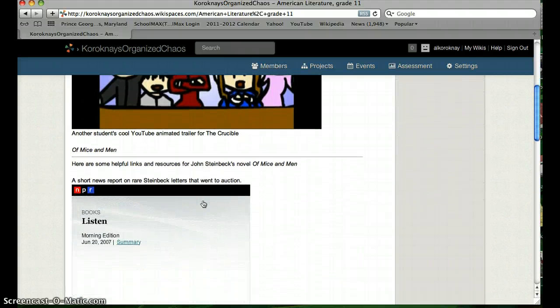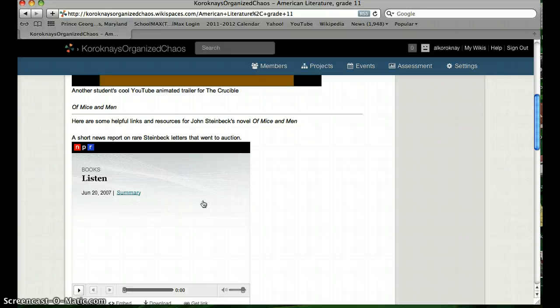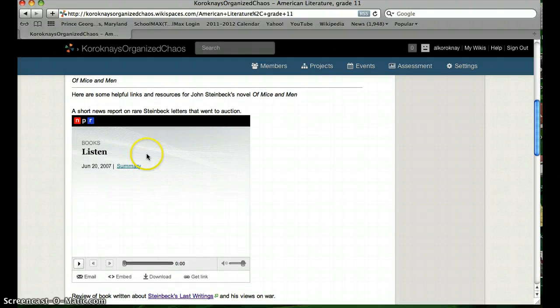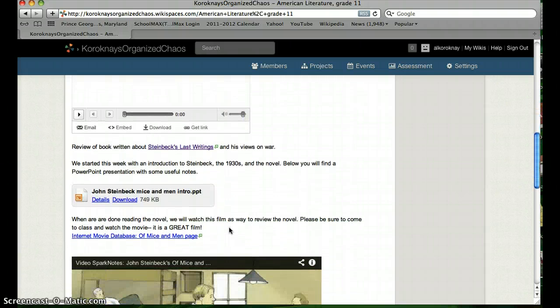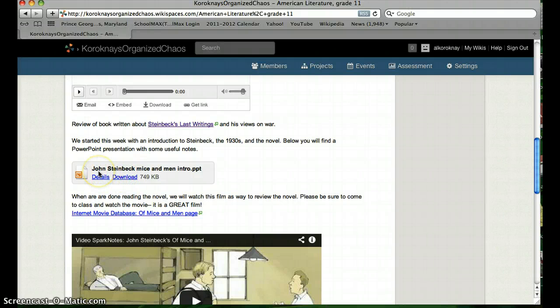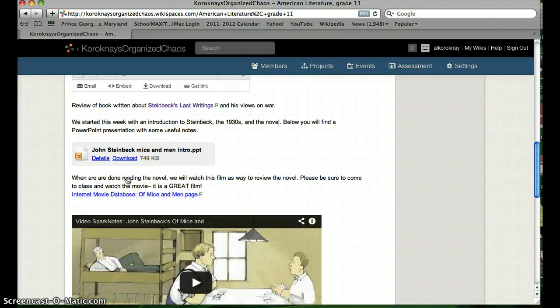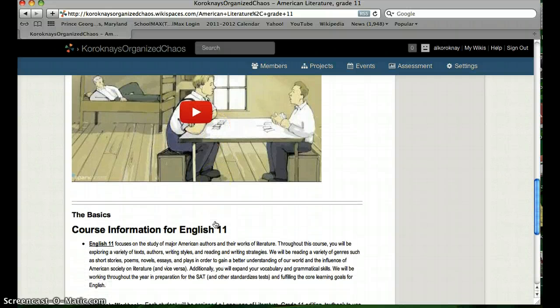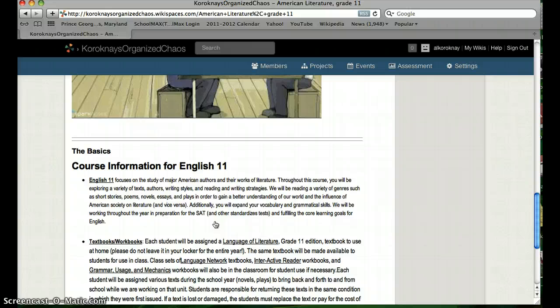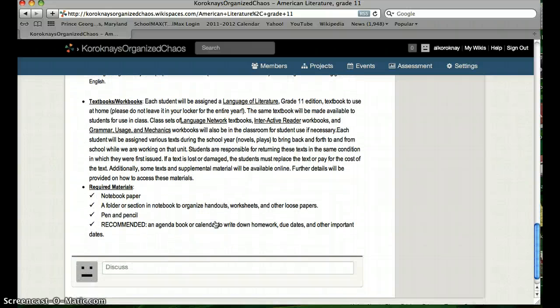And then the unit from before was John Steinbeck's Of Mice and Men. And there was an interesting news report on National Public Radio, NPR. So I've pasted a link here so that students can listen to that. Some other links. And additionally, a Mice and Men introductory PowerPoint with just some information about Steinbeck, the time period, a little bit more about the novel, another video, and then down here at the bottom I put in some course basics, and the course basics I simply just took from my syllabus.